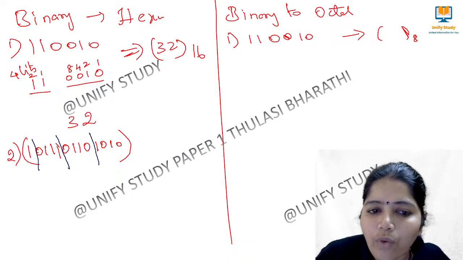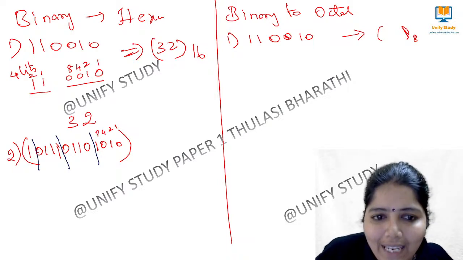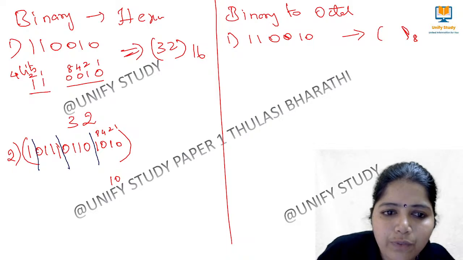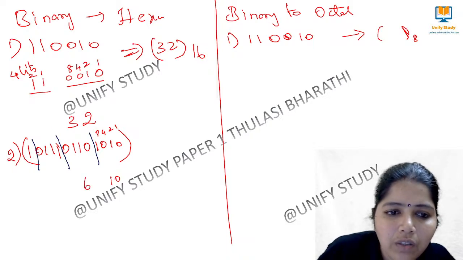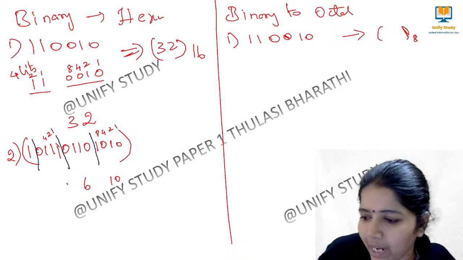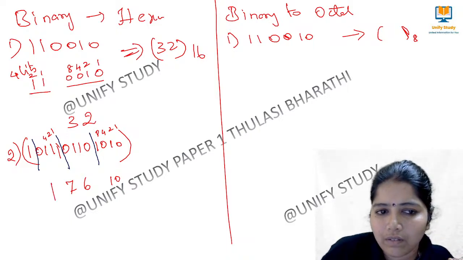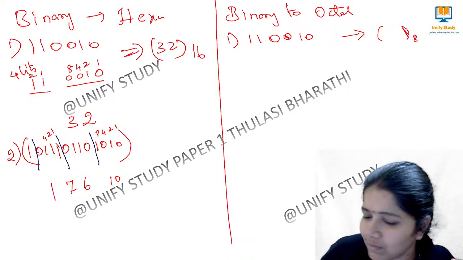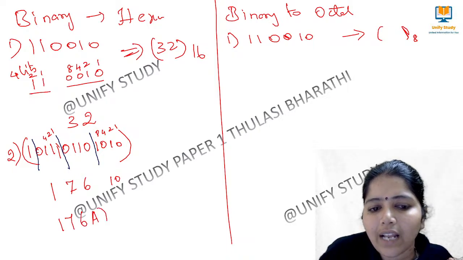So what is the value of 1010? Again we put 1, 2, 4, 8. So we can take it as 8. 8 plus 2, it is 10. Similarly, this is 4, this is 2, so I will take it as 6. And here it is 1, 1, 2, 4, so this comes as 7. Here it is 1. So 176A is the right answer.